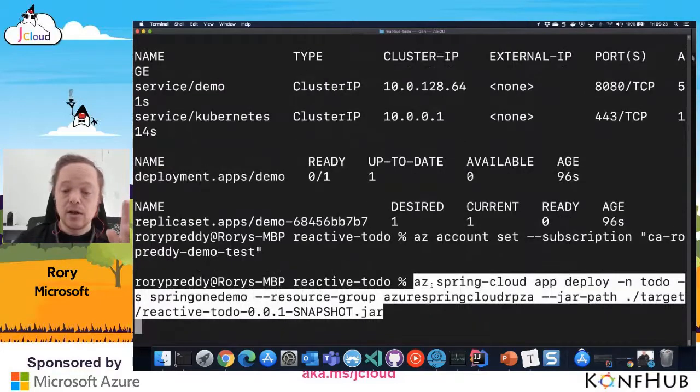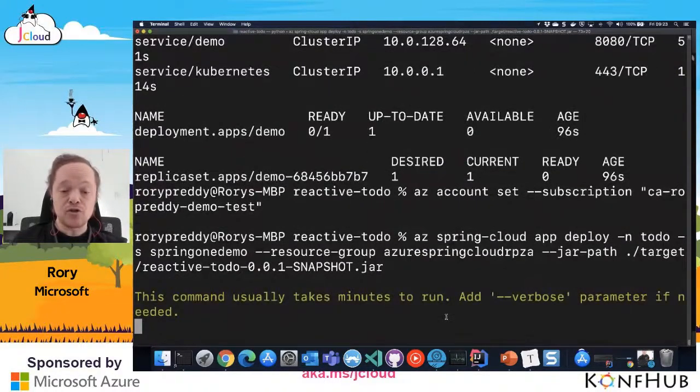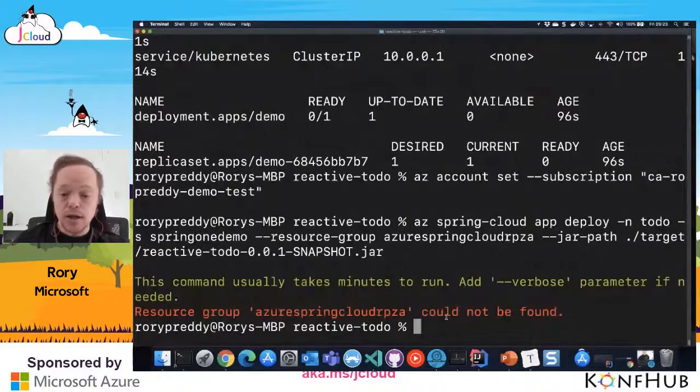I'm going to go az, which is your Azure command, spring-cloud app deploy to-do, and that's the actual name of the Spring Cloud group. Resource group, I've already given the resource group, the jar that we've created from the project, and done. It's going to take a few minutes to run, so